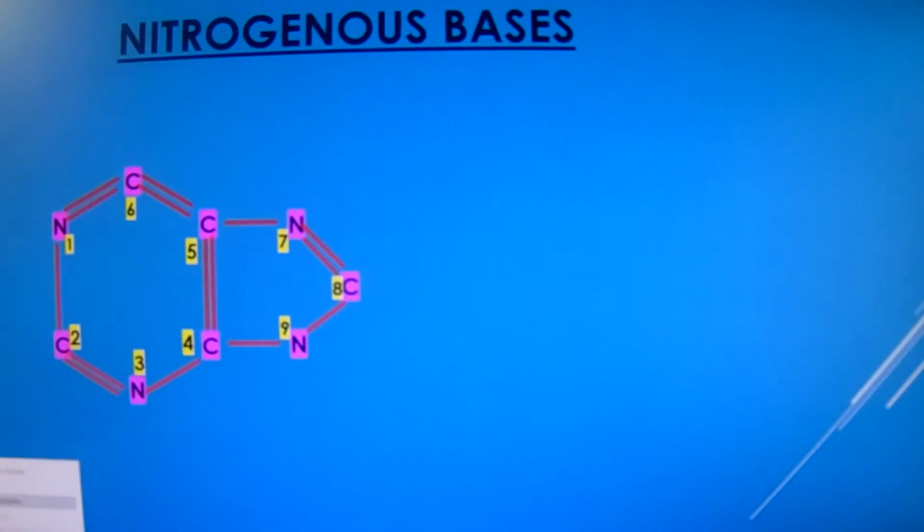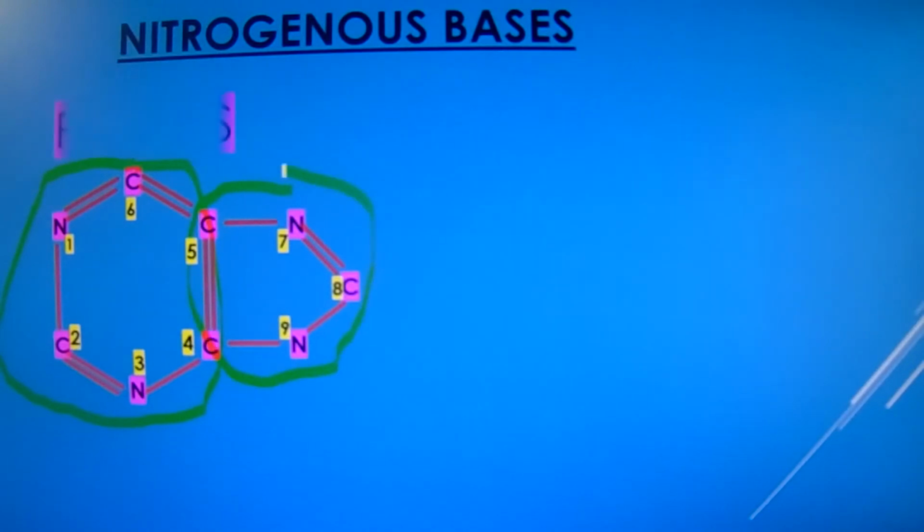This is ring number 1 and this is ring number 2. One 6-atom ring contains 2 nitrogen atoms and 4 carbon atoms, and this is linked with a 5-atom ring containing 2 nitrogen atoms and 3 carbons.